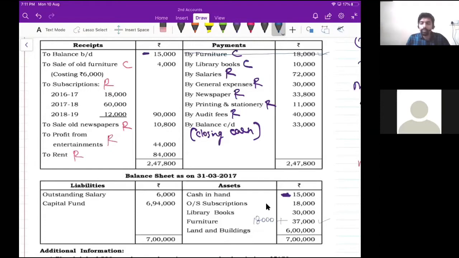Then library books, even library books is a capital item. So where do we record capital items? All capital items will appear in the balance sheet. Therefore, I will strike off this library books here, 10,000 rupees. Since it is on the same side, I will add 10,000 rupees. So 10,000 plus 30,000, it is on the same side.